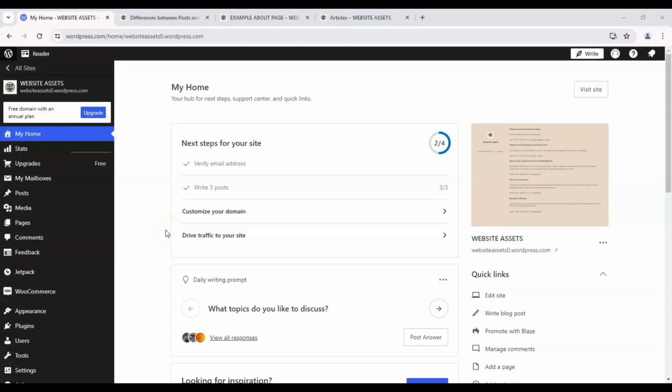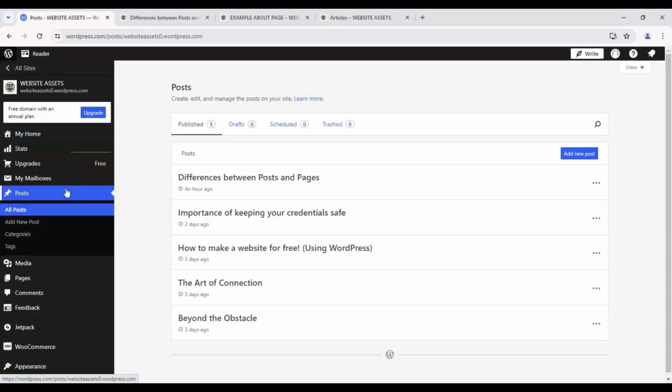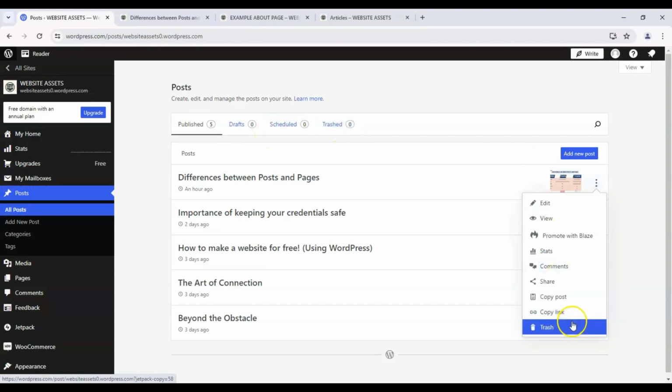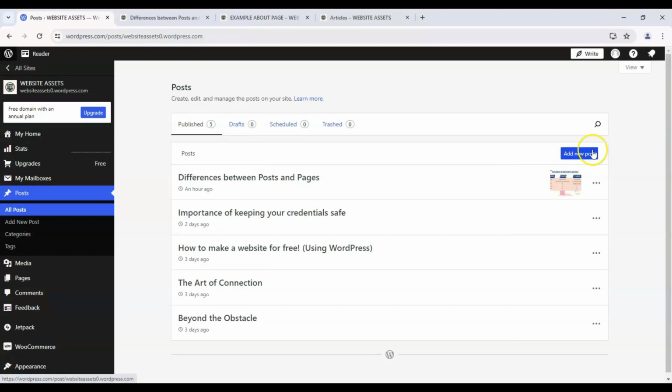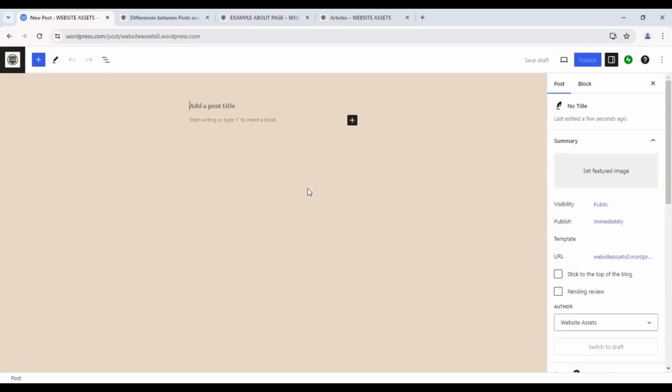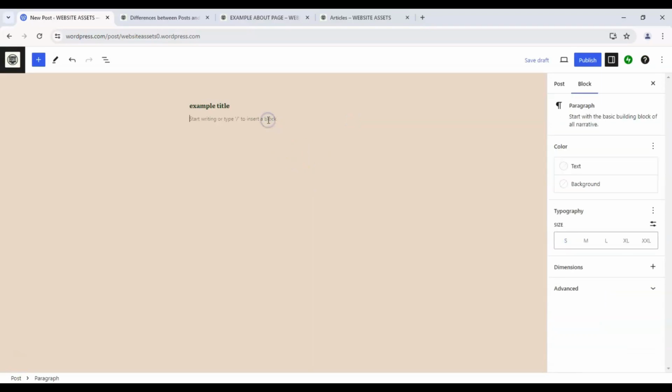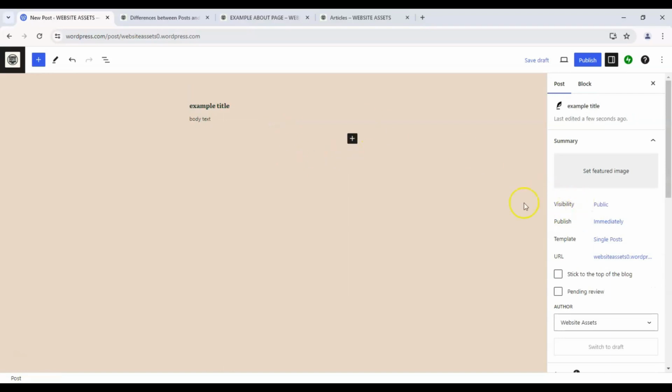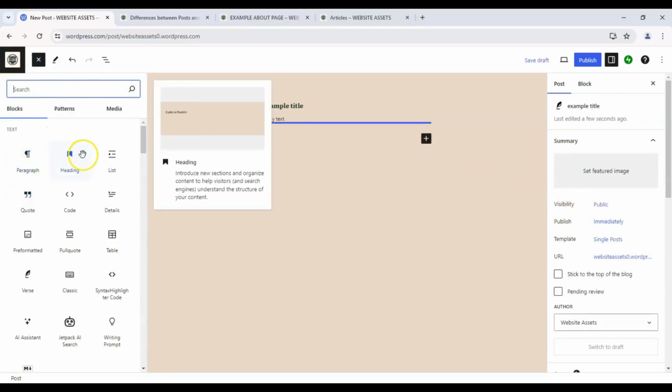Let's take a look at how to manage and create posts. Here on the dashboard, let's go on posts here on the left sidebar. We can see the ones we've created, the ones that are still draft scheduled and deleted. We can copy the links and share them from here. And we can create a new post. That takes us to the post editor. On here, we can write the example title, and we can insert body text, and we can change the featured image.